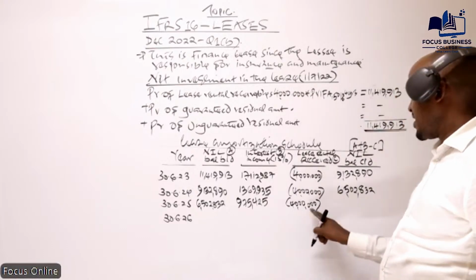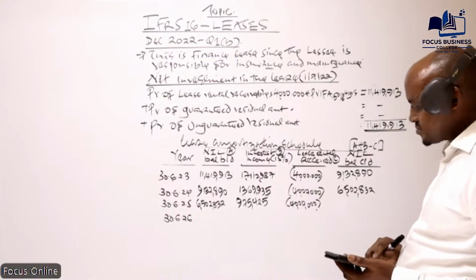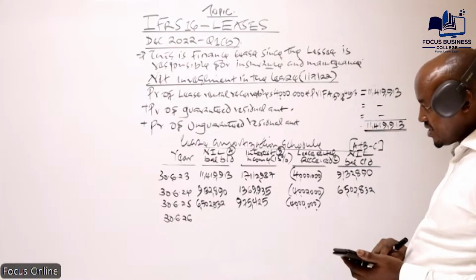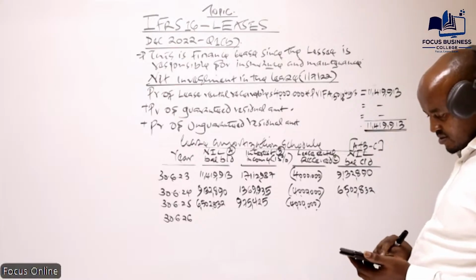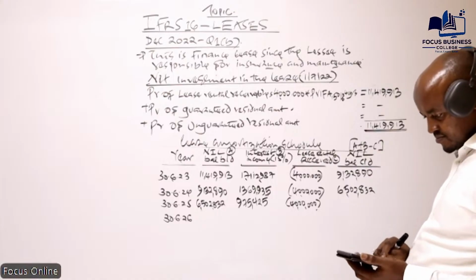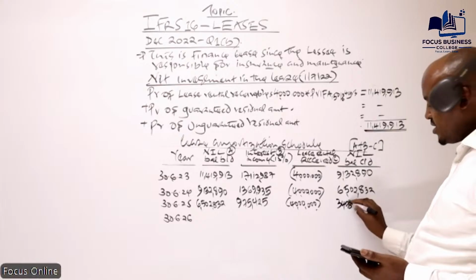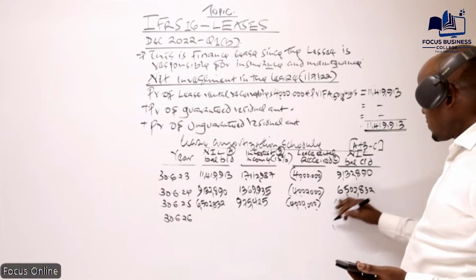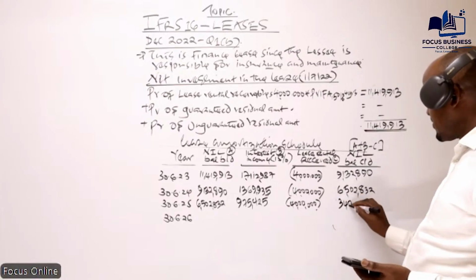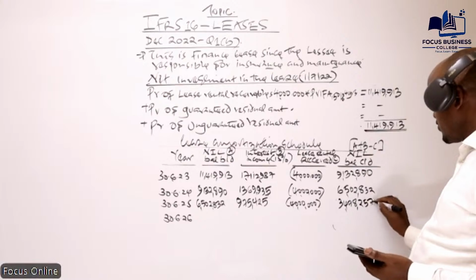Yes. So basically, then we know that at the end of year 3, this is the amount which was received. So we compute the net investment in the lease at the end of year 3. Yes, and that will give us what? 3,478,257.